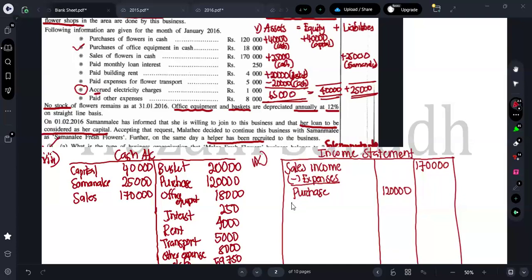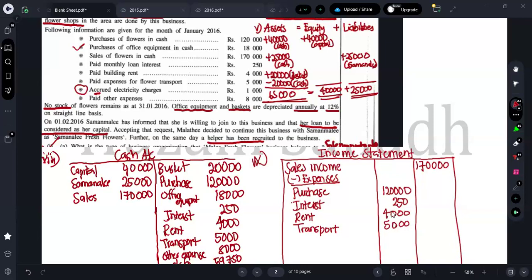Interest is how much? Interest is 250. Further, what do they say? Rent is how much? 4,000. So rent you can put as 4,000. Next one, we have what? Paid expense for flower transport is how much? Transport, you can say it as transport, it is how much? 5,000. Transport, it is 5,000.